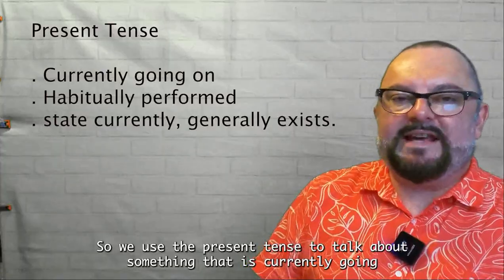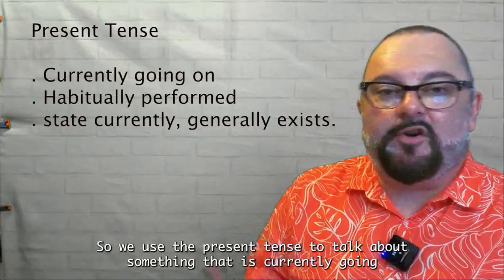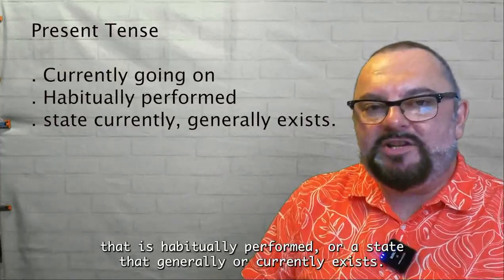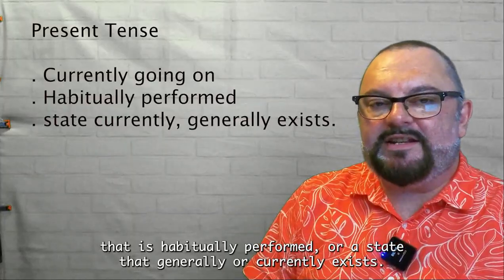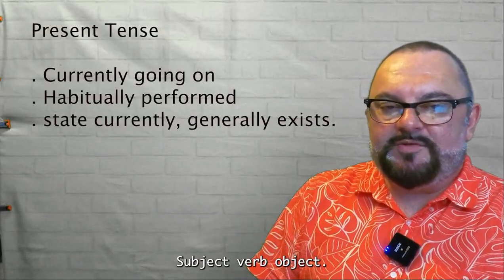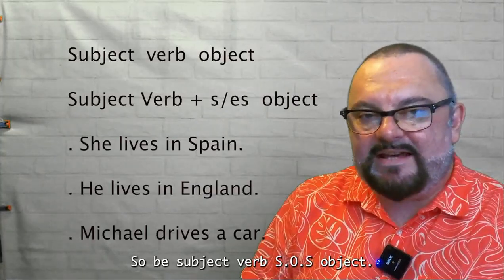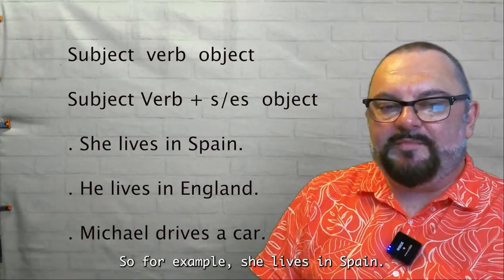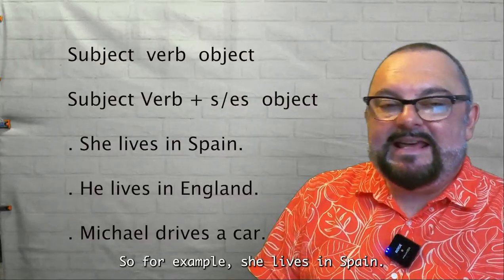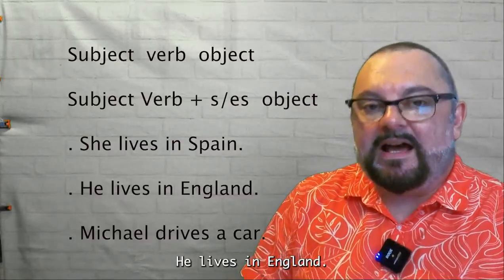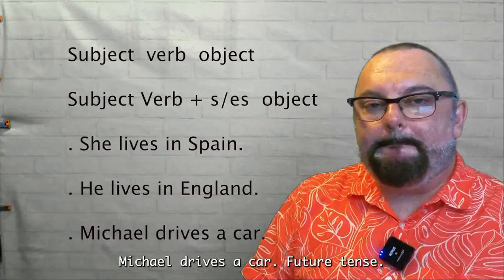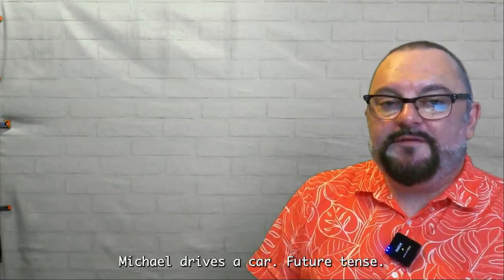So the present tense. We use the present tense to talk about something that is currently going on, something that is habitually performed, or a state that generally or currently exists. Subject, verb, object. So it'll be subject, verb, s or es, object. So for example, she lives in Spain. He lives in England. I live in England. Michael drives a car.